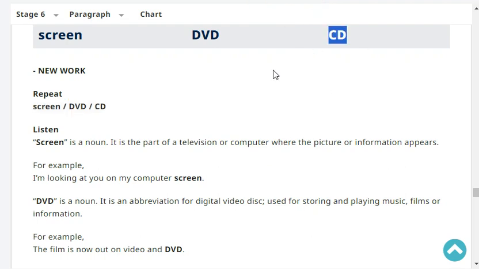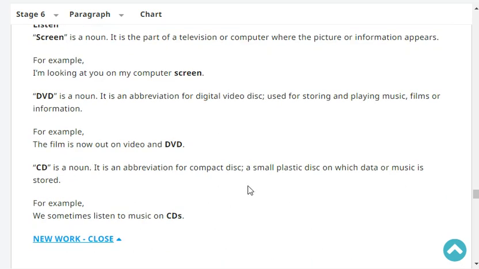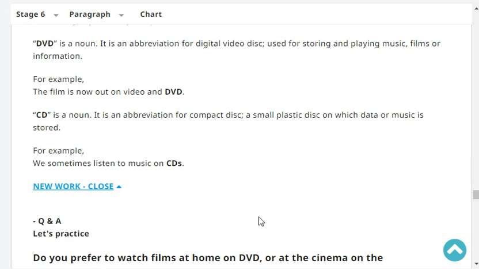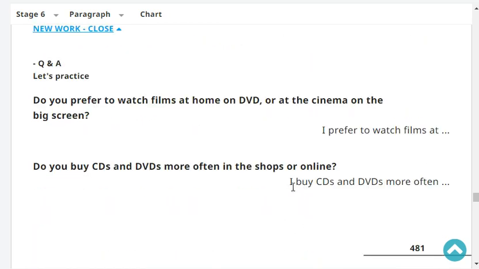DVD is a noun. It is an abbreviation for digital video disc used for storing and playing music, films, or information. For example, the film is now out on video and DVD. CD is a noun. It is an abbreviation of compact disc, a small plastic disc on which data or music is stored. For example, we sometimes listen to music on CDs.